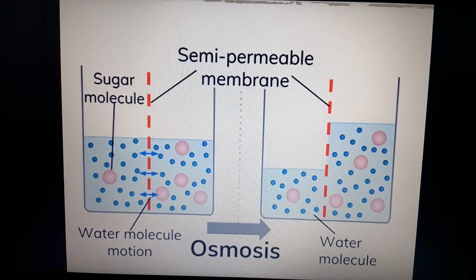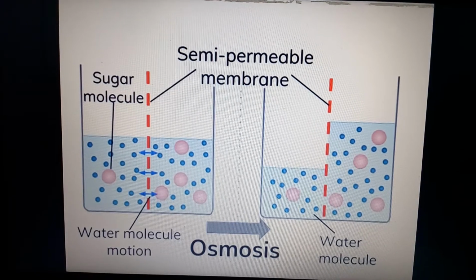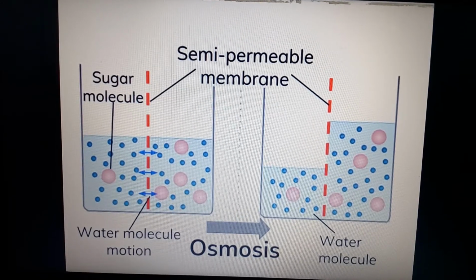So with the help of a diagram we have a clear idea about the process of osmosis.